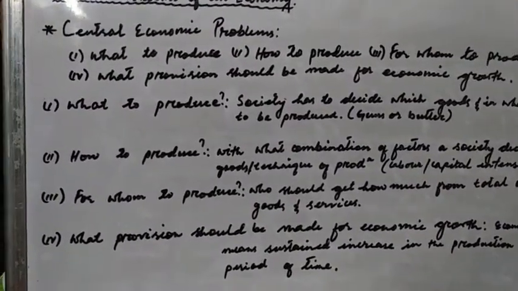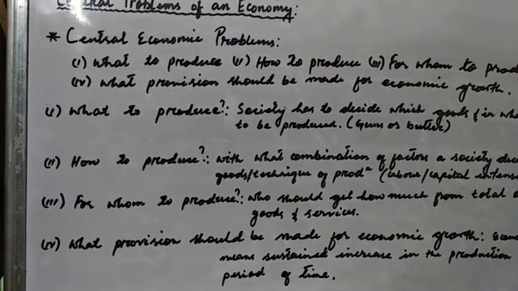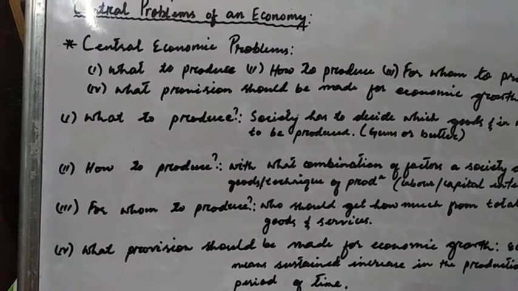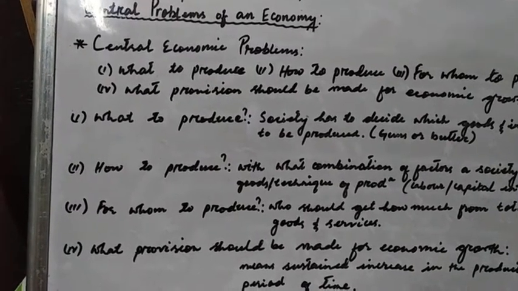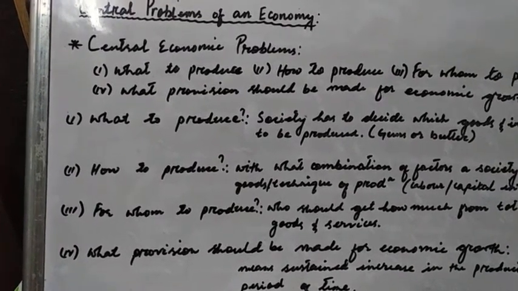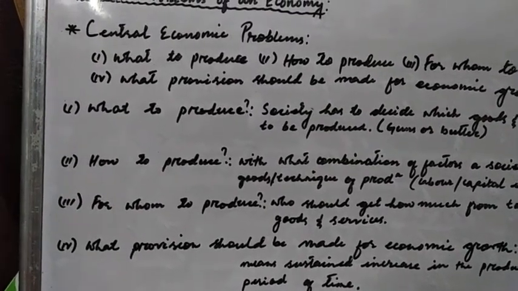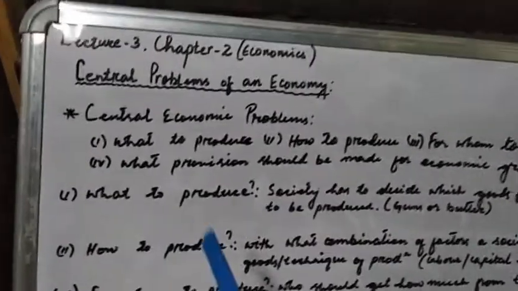As explained above, the scarcity of resources gives rise to various economic problems which have to be solved by the economic system. So let us see what the central economic problems are.